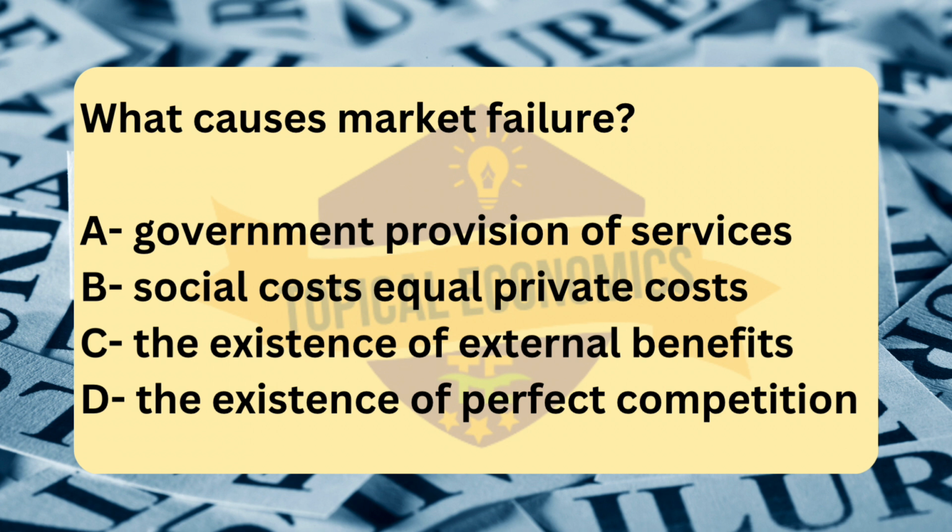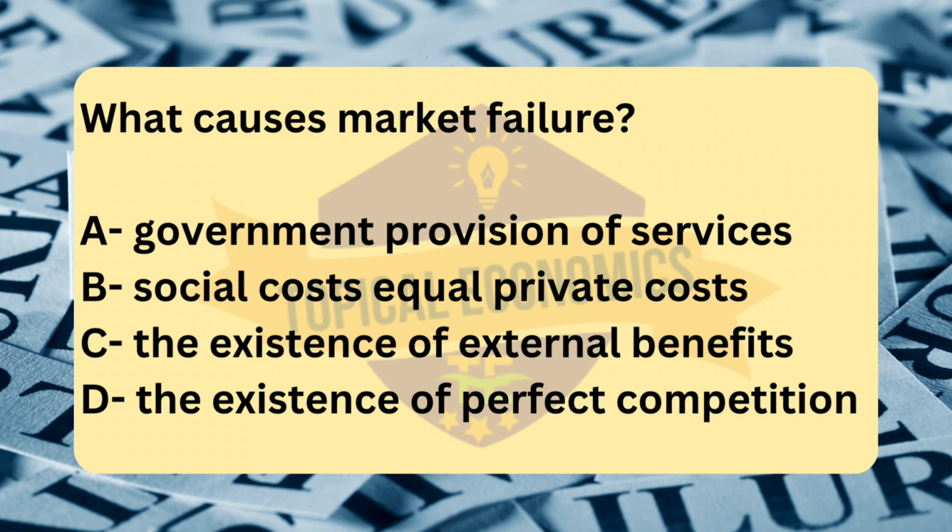Next, option B, social costs equal private costs. This indicates that there are no externalities, neither negative nor positive, associated with production or consumption. In this situation, the market is functioning efficiently, and there is no market failure. Market failure typically occurs when there is a discrepancy between private costs and social costs, as in the case of negative externalities like pollution, or between private benefits and social benefits, as in the case of positive externalities.